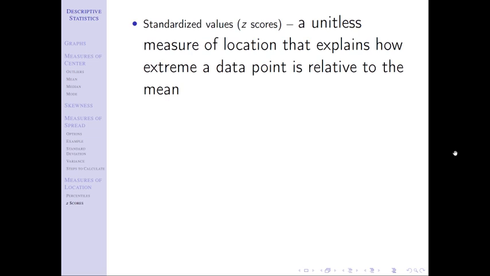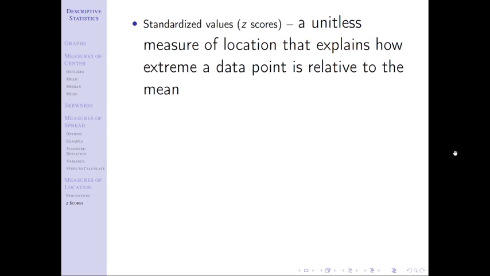So if we have a data set of apples, the mean is that many apples, right? If I say one person has 5 apples, one person has 6 apples, one person has 4 apples, I would say the average is 5 apples, right? So mean, median, mode all have the same units as the data set. We talked about standard deviation has the same units. That's what makes it make sense. Variance has units squared. That's what makes it not make sense. A z-score has no unit. Okay, so when we have z-scores, you don't add units to it. It's a unitless measure, and it explains how extreme a data point is relative to the mean.